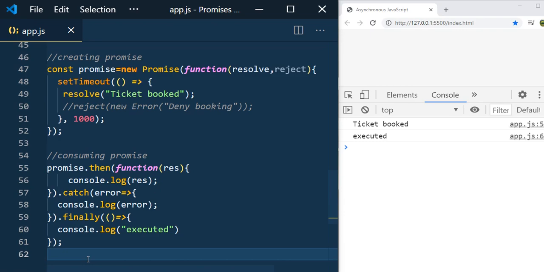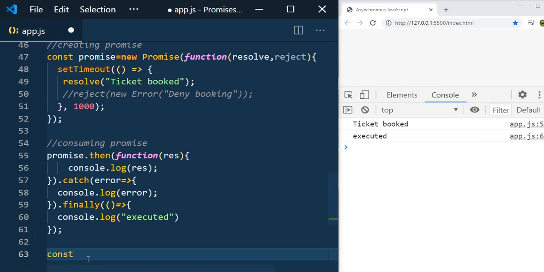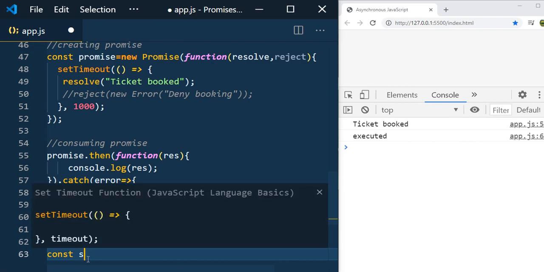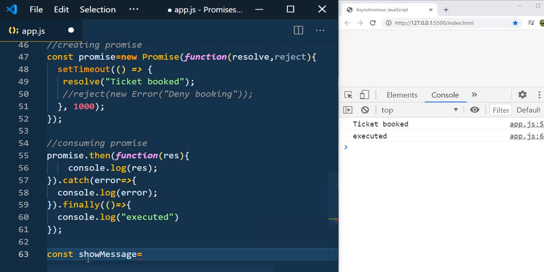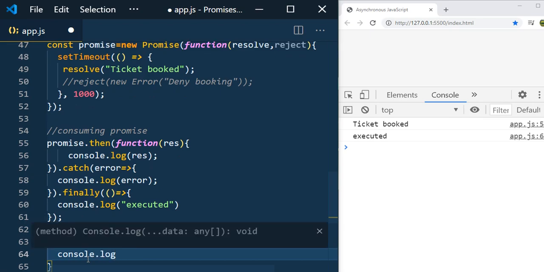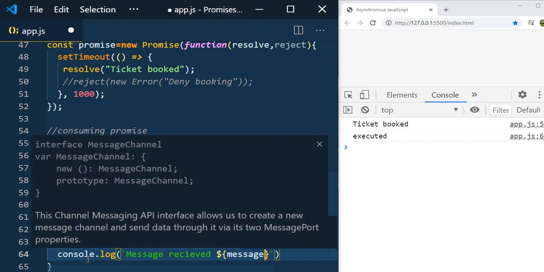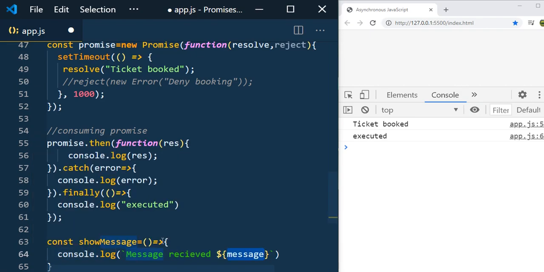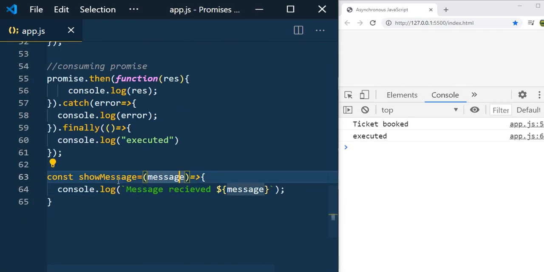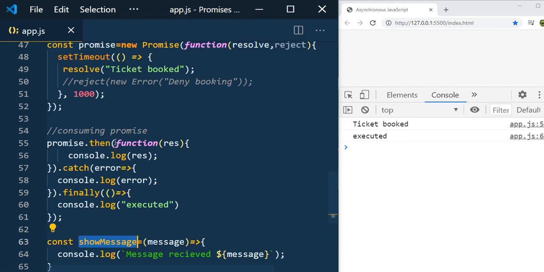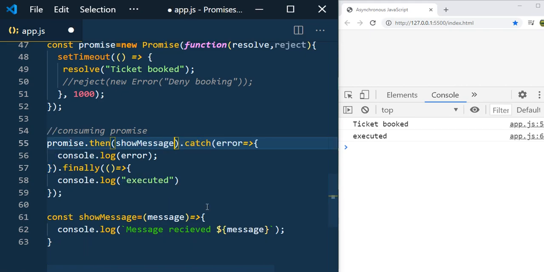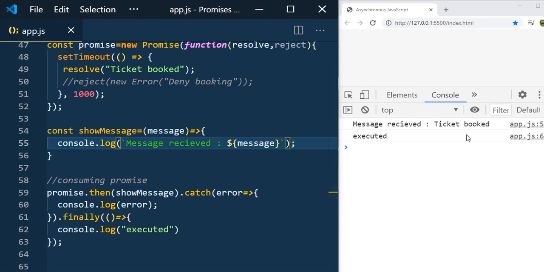So in that case, you can write a function. Constant, let's say, showMessage equal to, and just console log it because I have just a string message. console.log(message), and I will pass this parameter, so it should take one parameter. Now we have created the function, and this function can be passed as a handler to this then method. So let me remove this entire thing and just pass showMessage. Now you can see the message received: ticket booked.